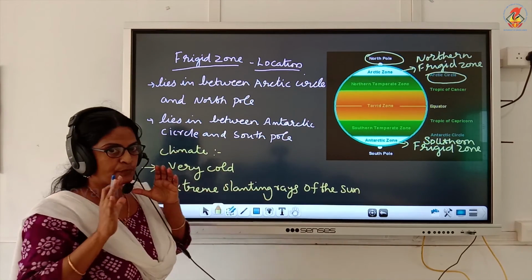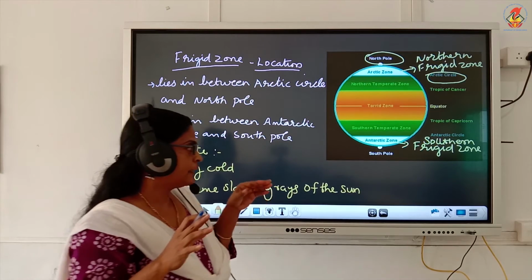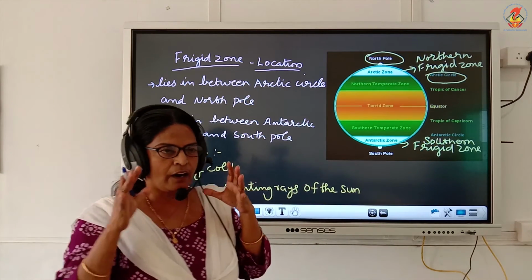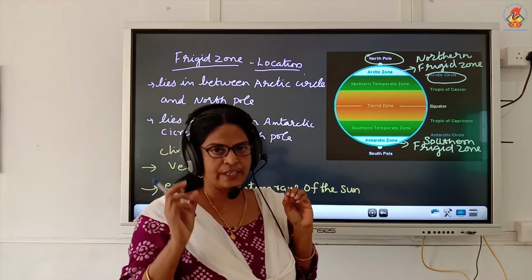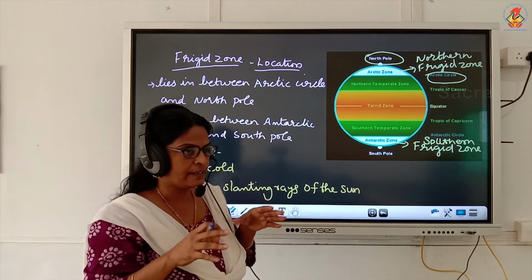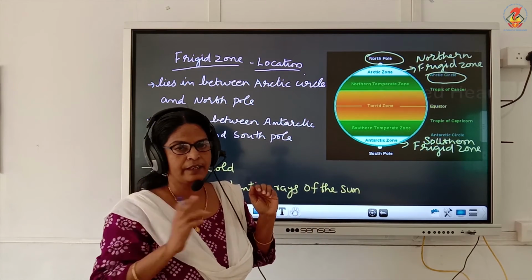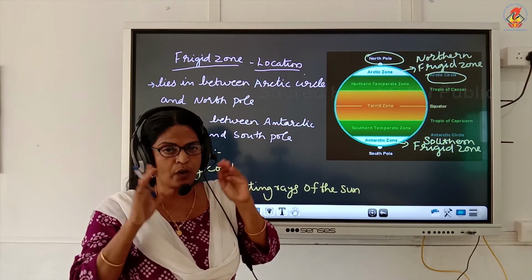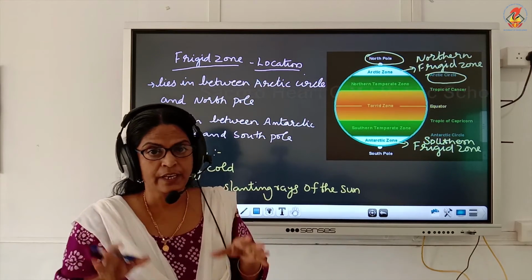The climate is very cold. That is why this zone is called the frigid zone. Very cold because of the extreme slanting rays of the sun. This area receives very extreme slanting rays of the sun. So throughout the year, this area is very cold.